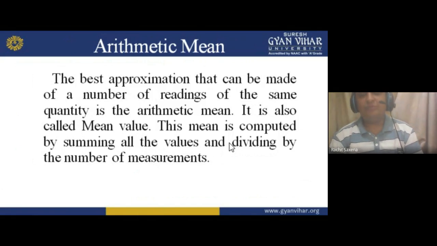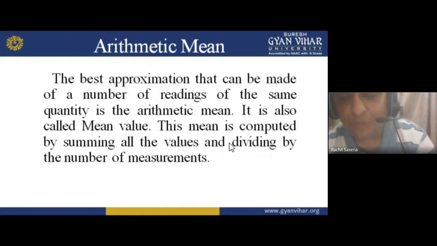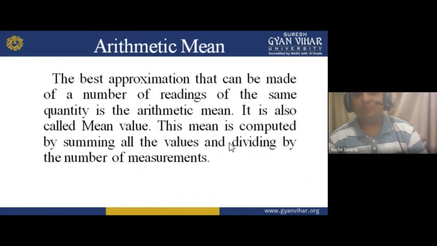Now I have to measure a 2 ampere current reading in a measuring instrument. Now I'm getting 1.8 reading 4 times, means 1.8, 1.8, 1.8, 1.8. Then I'm getting 1.7 four times, 1.7, 1.7, 1.7, 1.7, because I am getting precision. And 1.9 one time and 1.6 one time. Means 1.8 four times, 1.7 four times, 1.9 one time, 1.6 one time.